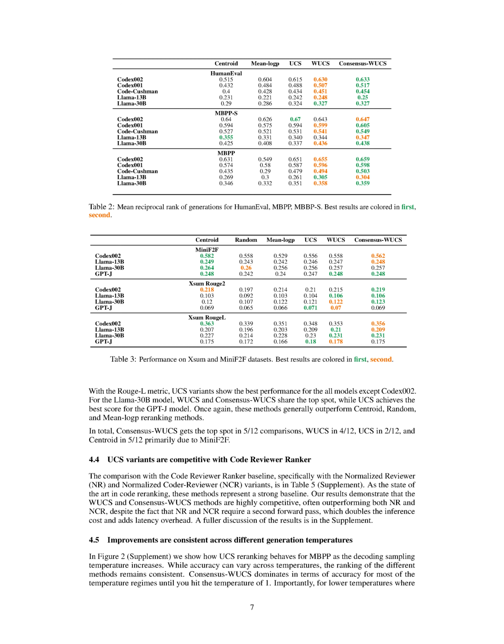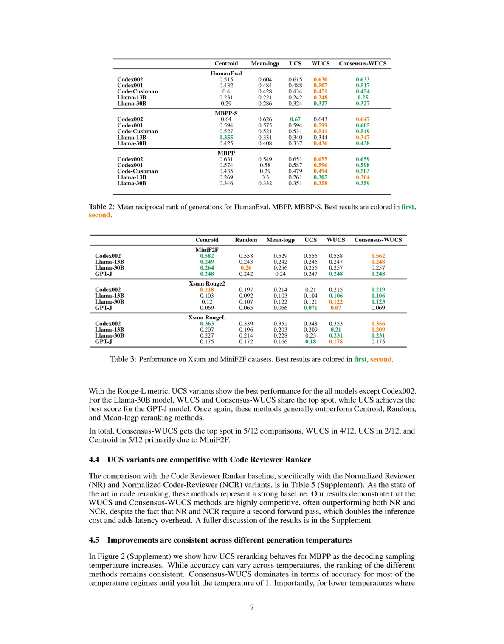Section Summary. The section discusses the consistent improvements shown by UCS, WUCS, and consensus WUCS in open-ended generation tasks. The results on the XSUM and mini F2F datasets demonstrate the effectiveness of these methods, with consensus WUCS outperforming other techniques for the Codex 002 model in terms of BLEU metric. Additionally, the UCS variants are competitive with the coder reviewer ranker baseline, often outperforming it despite the additional inference cost and latency overhead. Section 4.5: Improvements are consistent across different generation temperatures.